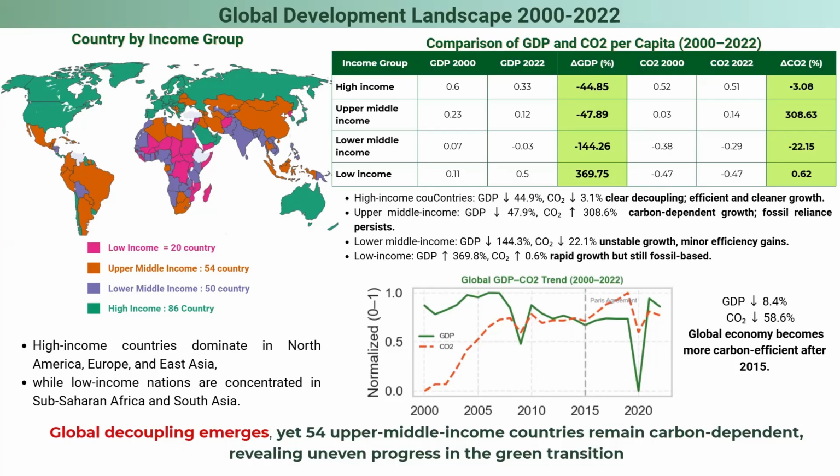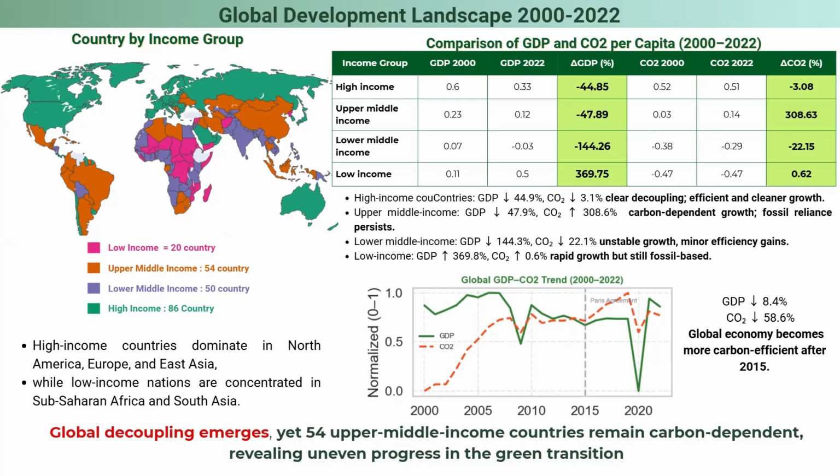High-income countries experienced GDP growth of around 55%, while carbon dioxide dropped by about 3%, showing efficient, clean growth. Upper middle income countries had GDP growth of nearly 48%, but emissions rose more than 3 times, indicating continued fossil fuel reliance. Lower middle income countries saw unstable patterns with GDP growing sharply but only small emission reductions, while low-income countries grew nearly 4 times, with emissions rising slightly.